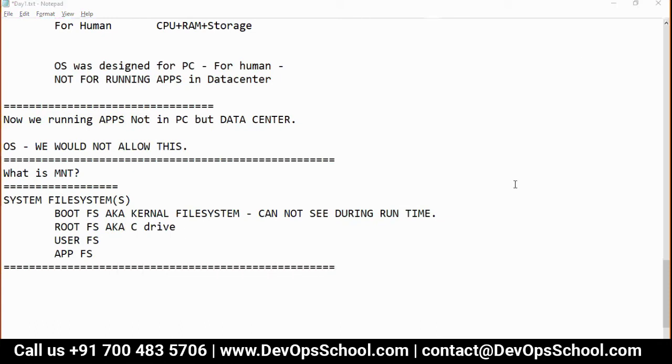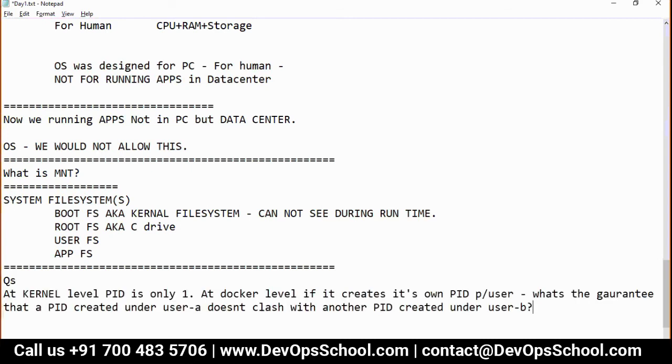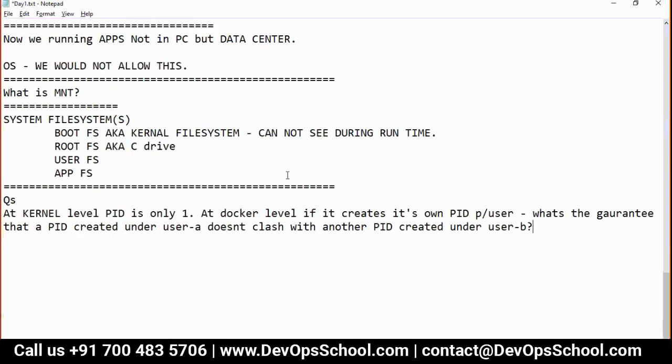Okay, there's one question in the chat window. Let me read it. He is saying that at a kernel level, PID is only one. At a Docker level, if it creates its own PID under user A, what is the guarantee that the PID created under user A does not clash with another PID created under user B? Okay, that's a very good question. Let me write it here. This is the question, and the answer is like this.